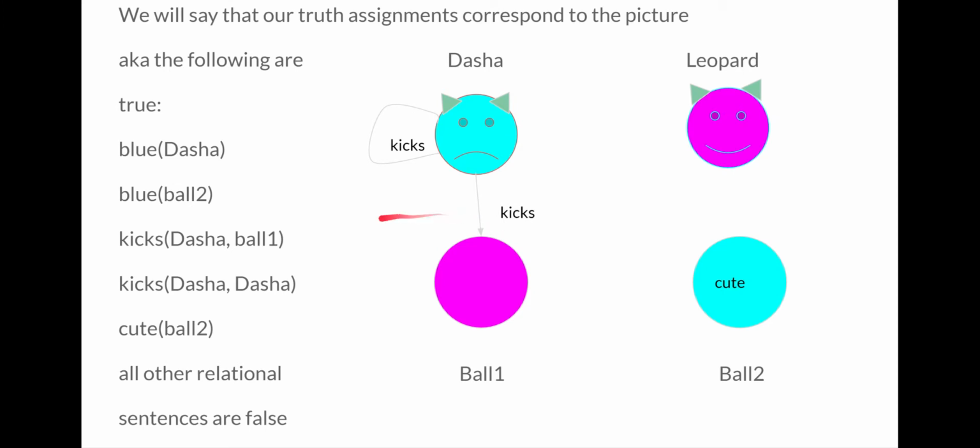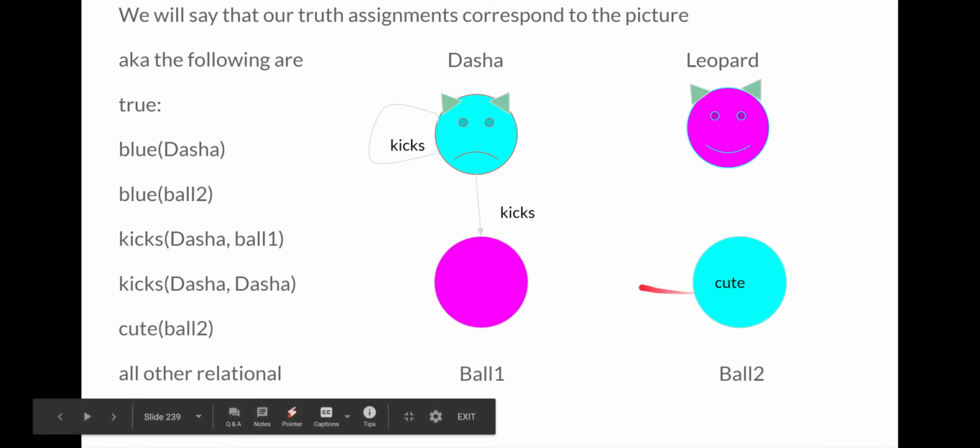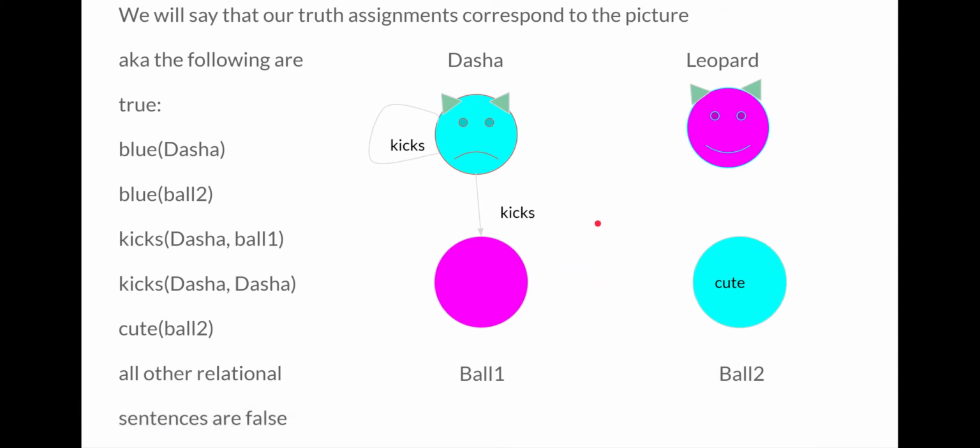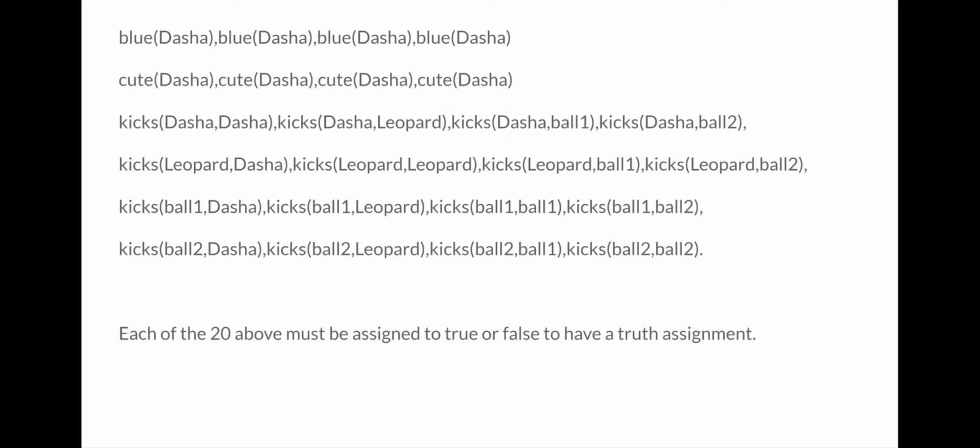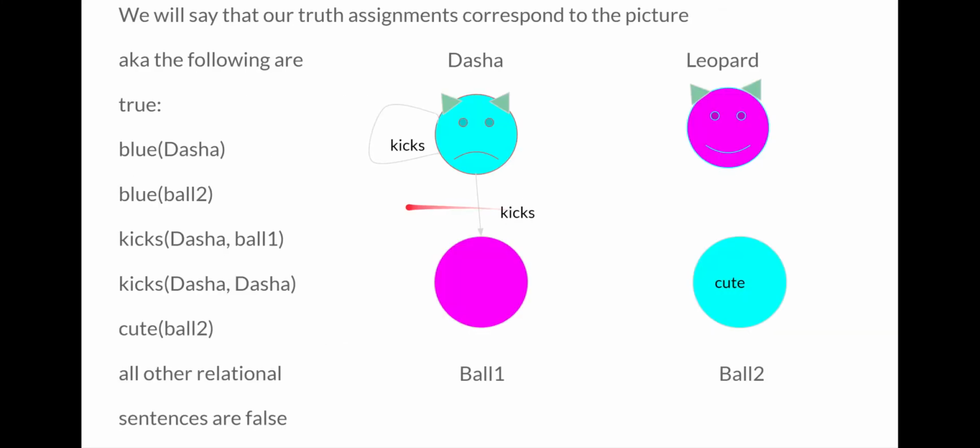The official listing says that Dasha is blue, ball 2 is blue, Dasha kicks ball 1, Dasha kicks herself. Poor kitty, that's why she's unhappy. Ball 2 is cute, and although you might feel Dasha and Leopard are cute as well, and possibly even ball 1, we're going to be saying that only ball 2 is cute. Every other relational sentence in the Herbrand base, remember there were 20 of these, only these 1, 2, 3, 4, 5 relations are true. Every other one is false.